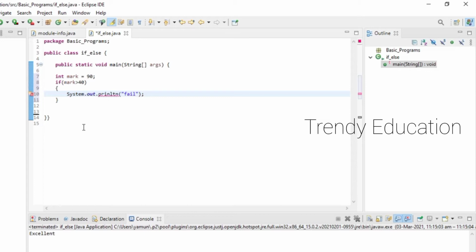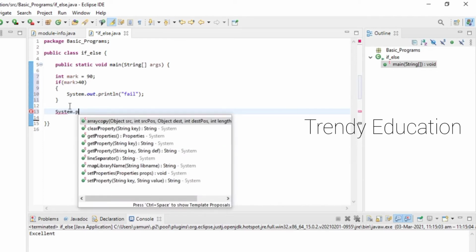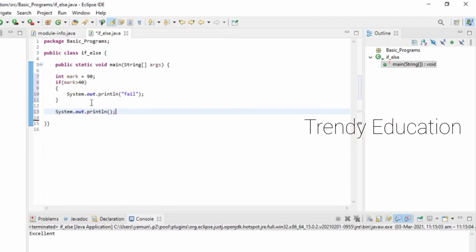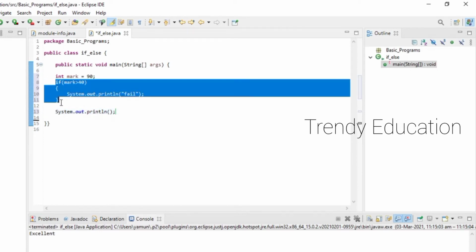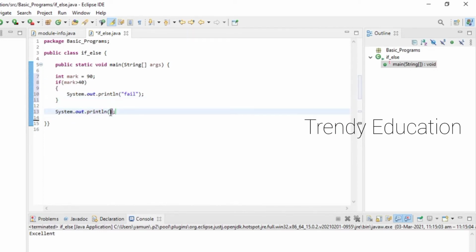If this condition is true, it will execute this part and move on to the next. Here I'm going to print that your mark is plus my mark.